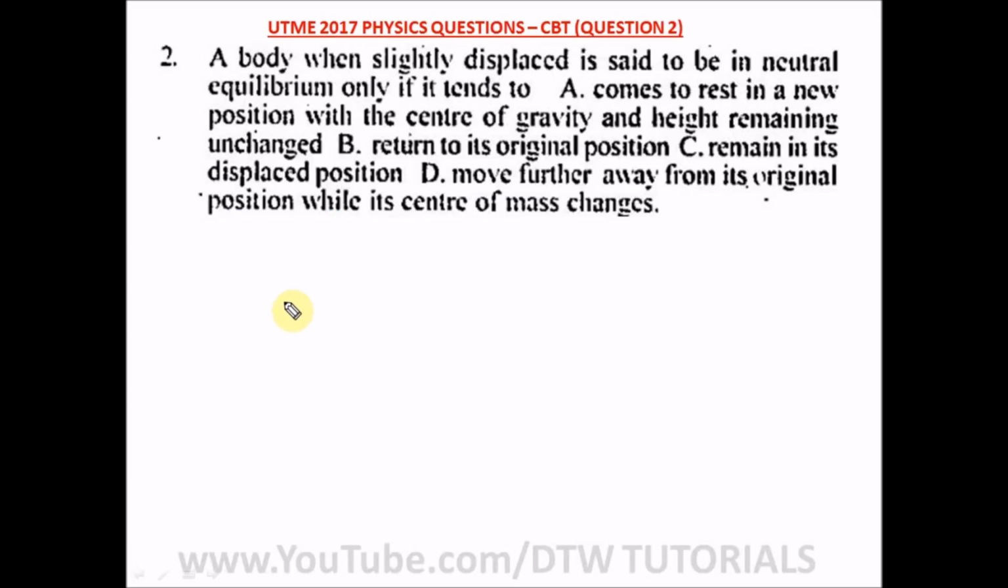Question 2 of our UTME 2017 physics past question says, a body when slightly displaced is said to be in a neutral equilibrium only if it tends to: option A says comes to rest in a new position with the center of gravity and height remaining unchanged. So this is the correct option. B says return to its original position. C says remain in the displaced position. D says move further away from its original position.